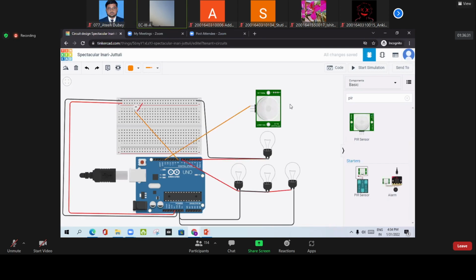So whenever a person is around this sensor, this PIR sensor will detect the presence of a human body. We could study it in depth, but because it is a 2-hour session, we cannot study in depth what the reality is, what is happening with this sensor, and how this sensor will sense.